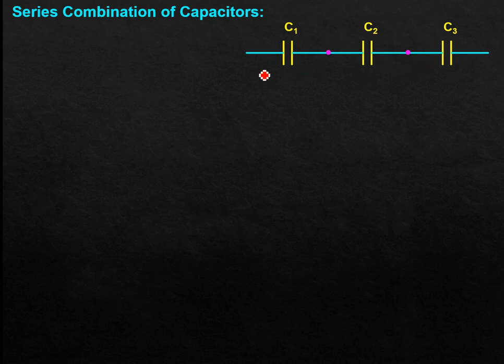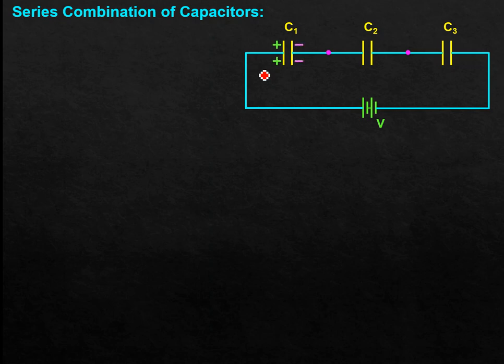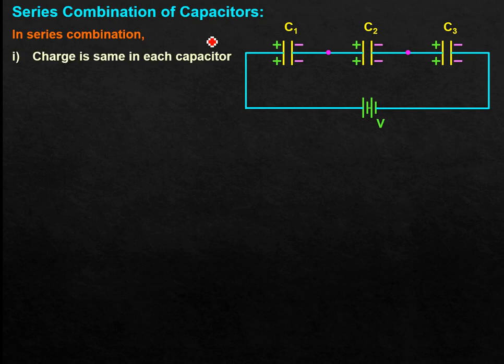Now we connect them to a battery having the voltage V. C1, C2, C3 are the three capacitors having capacitance C1, C2 and C3. They are going to store some charge: positive charge here, negative charge here, similarly positive, negative, positive, negative. Now in series combination, just try to recall your 10th standard knowledge. Whenever we connect resistances in series, what remains the same? Electric current remains the same in series combination of resistors.